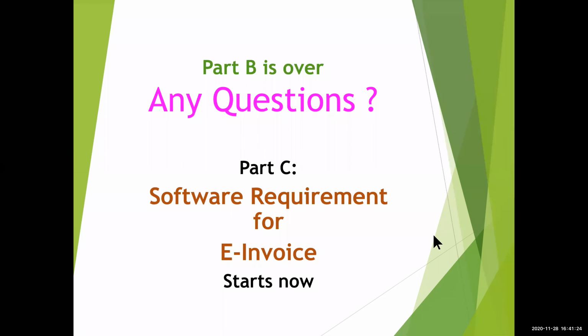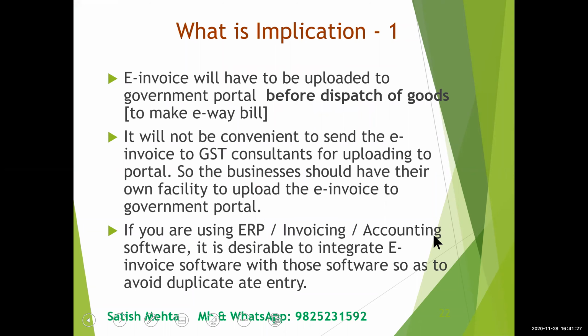Now, this is the main part, about software selection. This part, in most other presentations you might not have seen, because it is specific to software selection, which most presentations do not cover. So the first point is, e-invoice will have to be uploaded to the government portal before dispatch of goods, and it is required even to make an e-way bill.